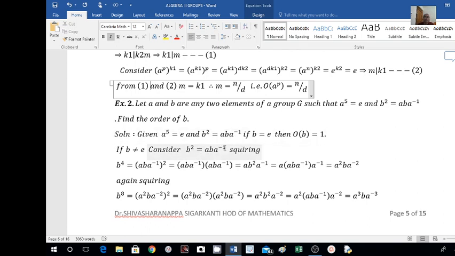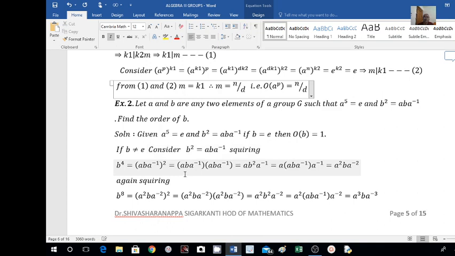Squaring this, I get on the left hand side B to the power of 4, equal to the right hand side A B A inverse, whole square. A B A inverse square means A B A inverse into A B A inverse. By the associative law, I combine these A inverse and A, which will be the identity element.